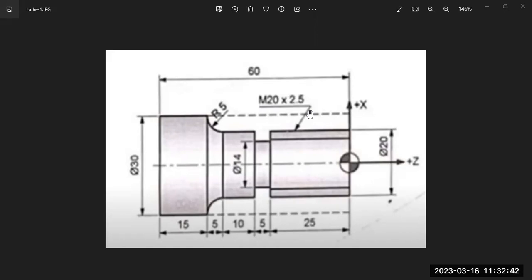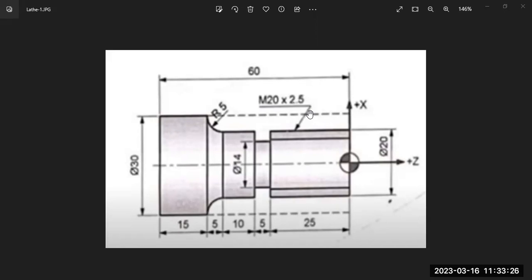That's why first we will perform the rough turning operation, and afterwards the finish turning operation. In rough turning, we will remove the maximum amount of material. In finish turning, we will remove only a little amount of material. The metal removal rate and the surface finish are inversely proportional. If you remove more material, you will get a rough surface. If you remove less material, you will get smoother surfaces. Finally, the final component should have a smooth surface. That's why the turning operation is carried out in two steps: first, rough turning, and second, finish turning, to decrease the diameters.